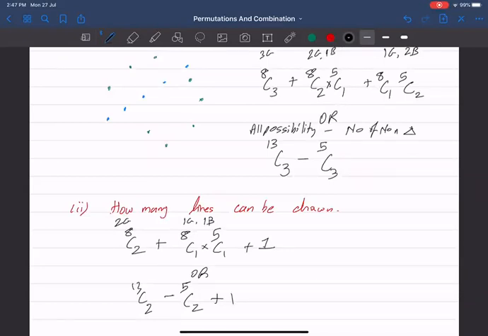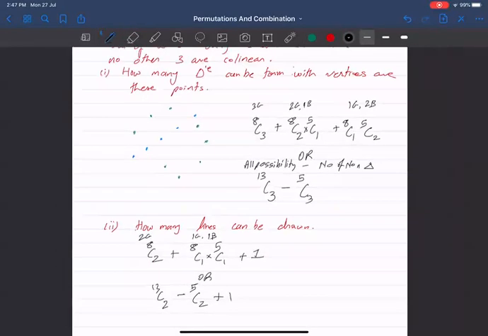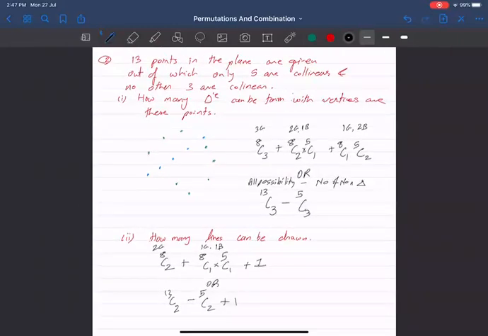All possibilities, that is 13C2. Correct, because 5C2 number of options are gone, but one we have to add, because if we remove this 5C2 option, that means I cannot even get that final line which I was talking about, which is passing through all. So we have to add that, so for this we have to put +1 here. So that was a very beautiful sum.